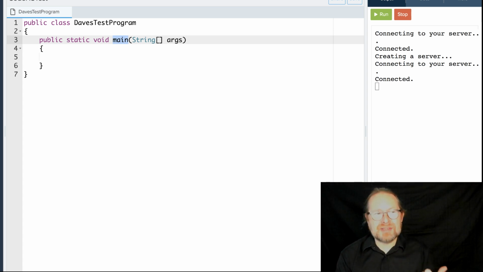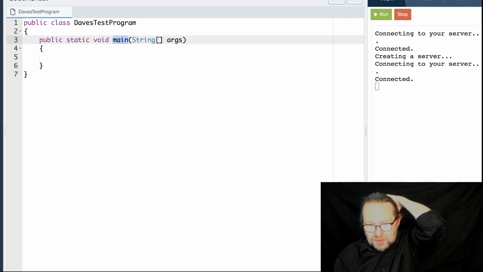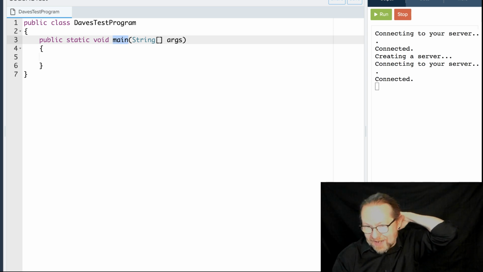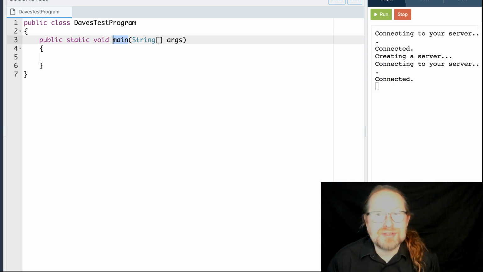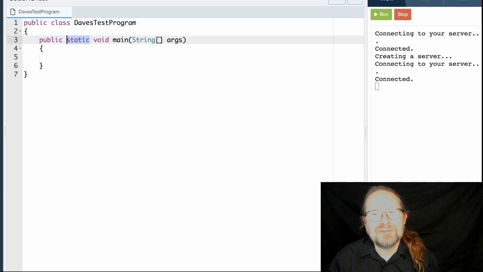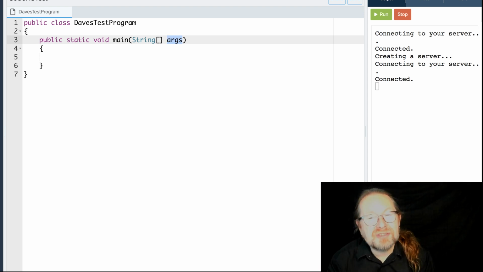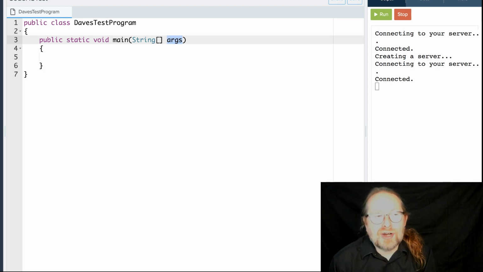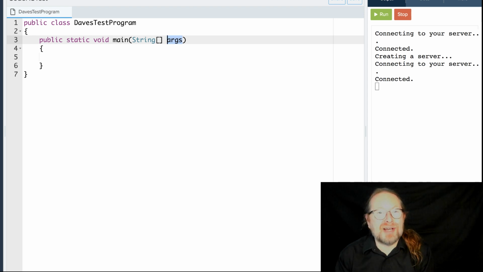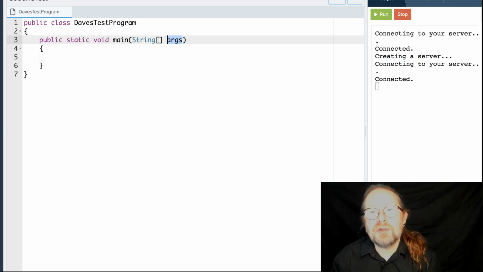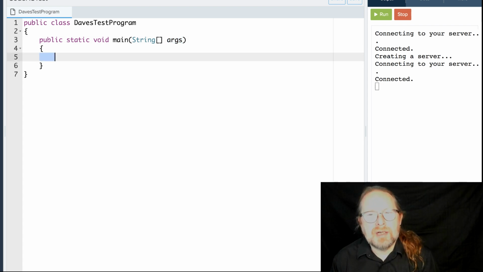I'm going to link a separate video to Canvas where a guy explains what all these little parts mean: public, static, void, main, what this String args thing in the parentheses is. I'm not going to go over that right now. For now, you can just consider this to be the starting gobbledygook that has to be in a Java program. So CodeHS puts that in there, and your code is going to go right here in between these curly braces.